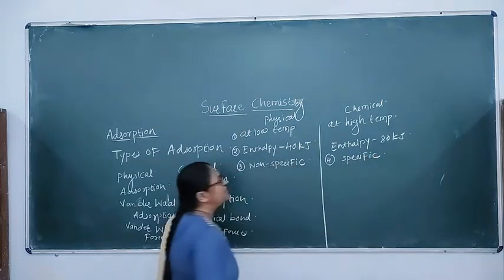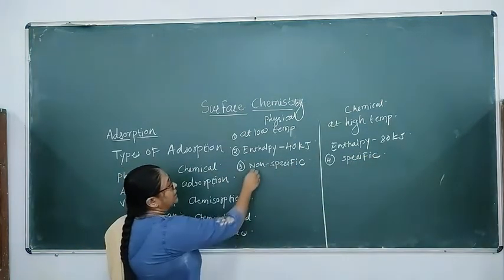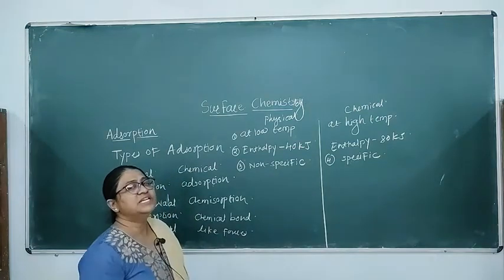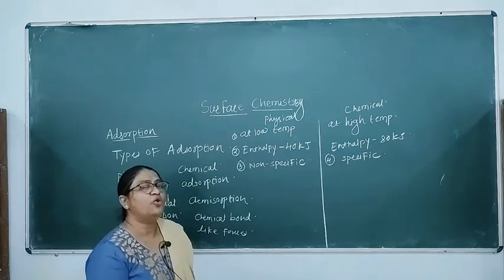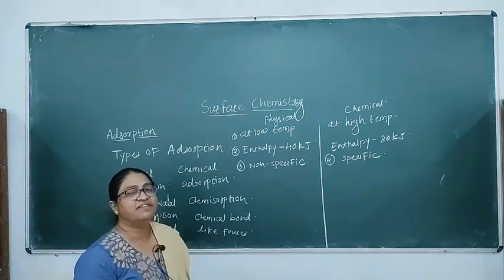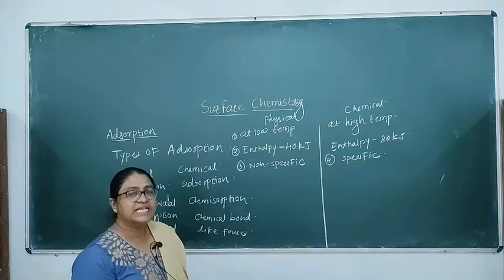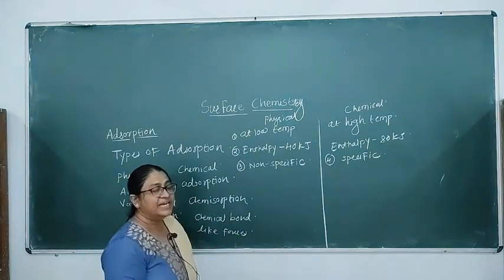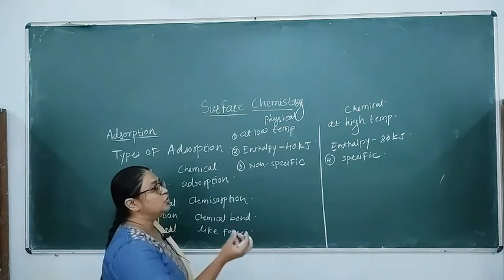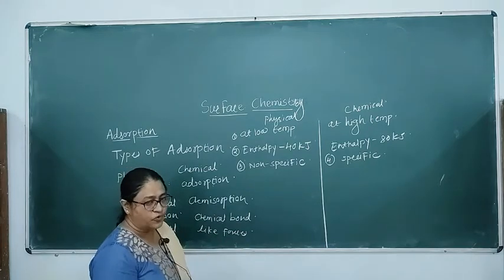Now what is this non-specific and specific nature? For example, nitrogen gas can be adsorbed on any solid surface which has adsorbing property. On that surface nitrogen can adsorb, and in this adsorption nitrogen forms weak van der Waals forces.